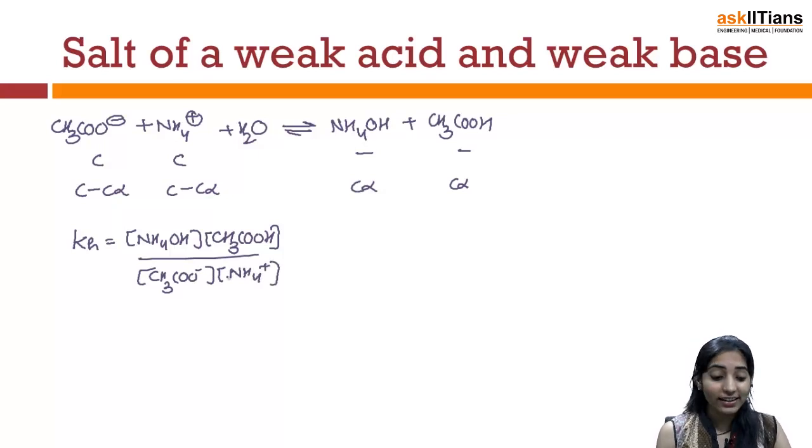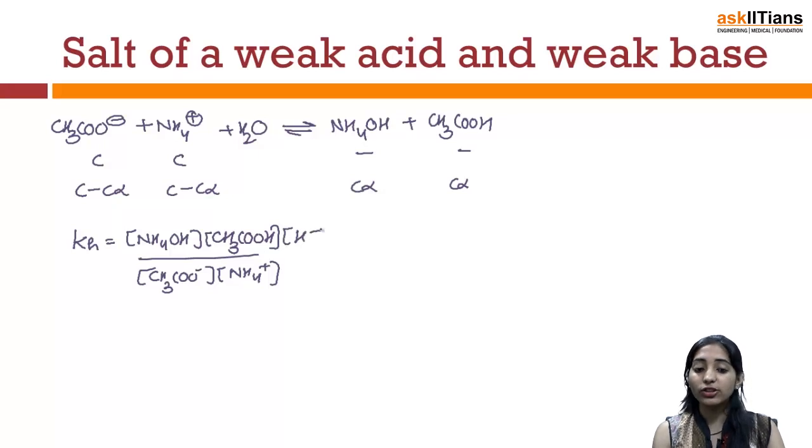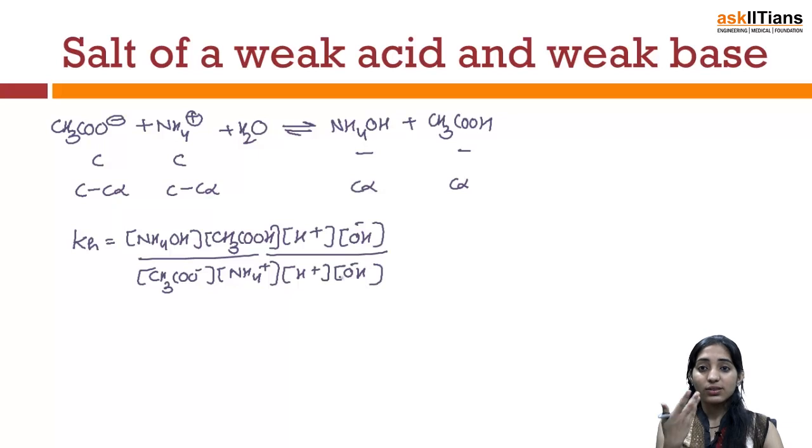Again we can see here this is nothing but a kind of what we have done earlier. So if I multiply and divide the numerator and denominator both by H positive and OH minus, I can say that Kh will be NH4OH into CH3COOH into H positive into OH minus divided by CH3COO minus into NH4 positive into H positive into OH minus, because this is what we had done earlier in the previous slides also.